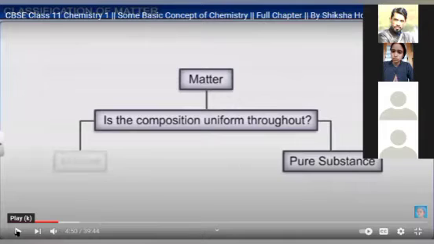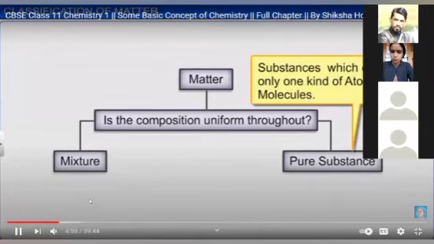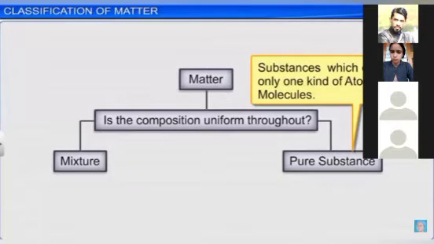Yes, sir. Okay, now let's talk about the classification of matter. Matter is classified into two parts: pure substance and mixture. It depends upon the composition.